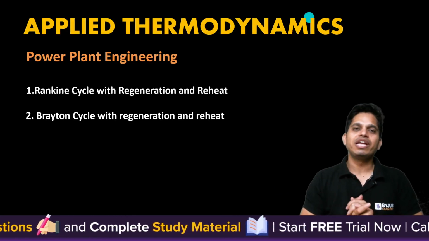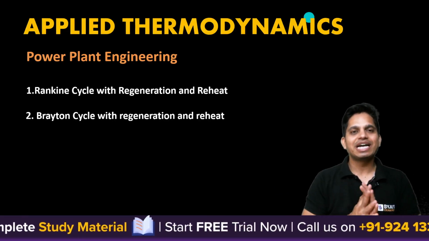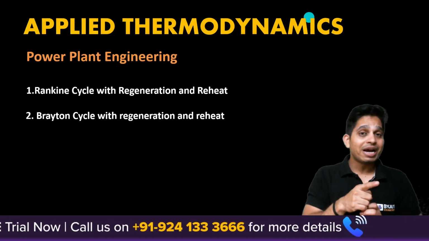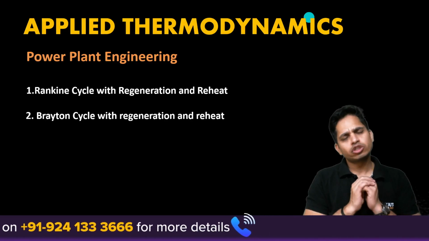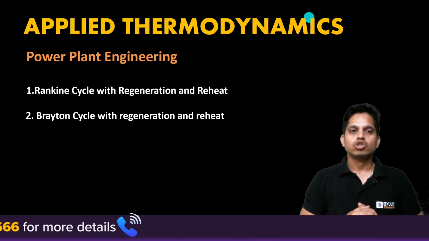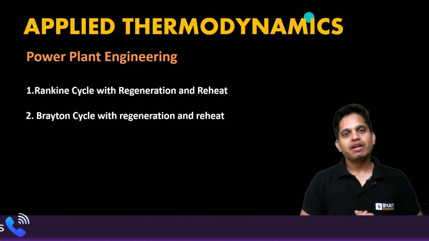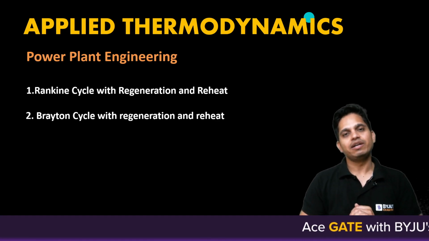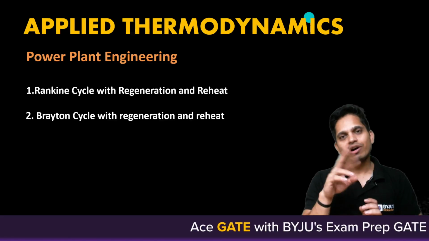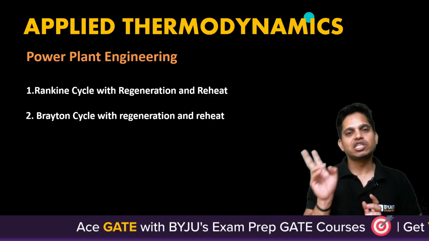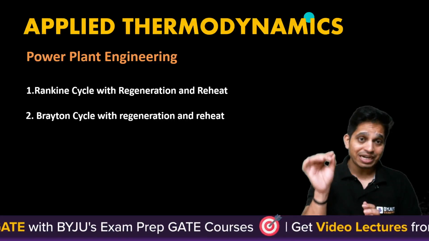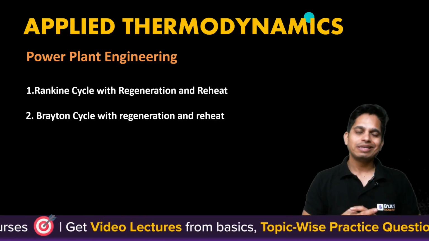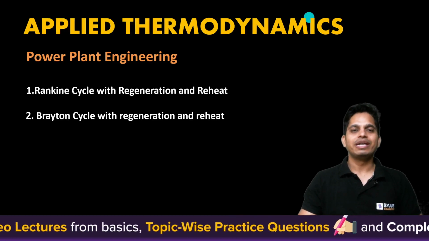So many questions every year they ask from Rankine, whenever they ask from the Rankine cycle. Brayton is important, but compared to Rankine, it's not very important, because in Rankine they ask so many questions. So Rankine cycle is the priority with regeneration and reheat concept. Also Brayton with regeneration and reheat. But again, the time, effort and number of questions should vary 60-40. 60% or 65% time you have to give to the Rankine cycle, 35% time you have to give to the Brayton cycle. Okay. Next one is IC engine.